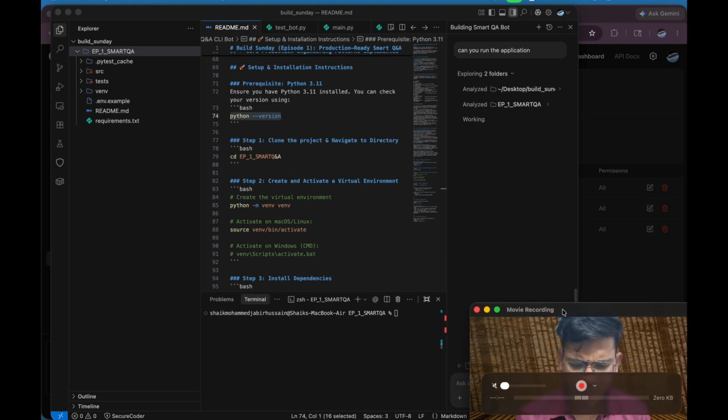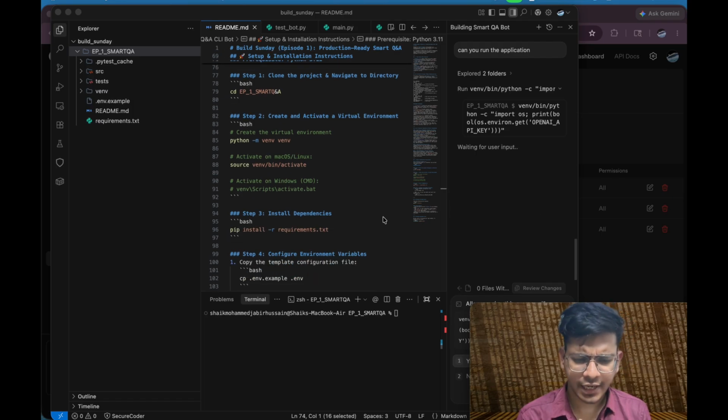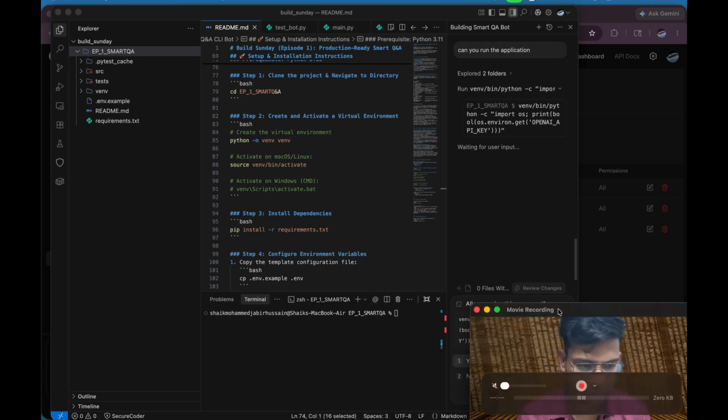I don't know why I'm getting some sort of Python version not available, although I have installed Python on my computer. This is a continuous thing which I have been tackling with Mac. I have been encountering this problem for a while now, but it should work. Most probably it should work.